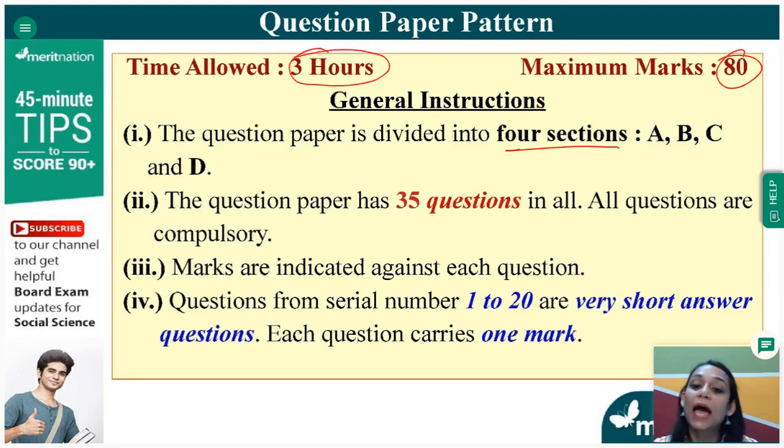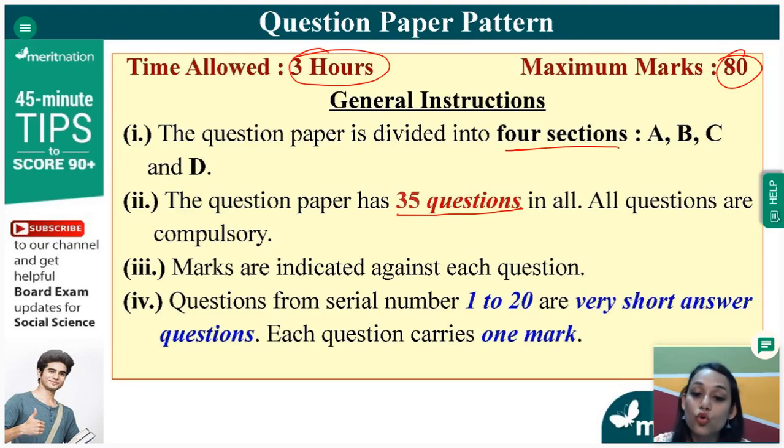to 1:30 p.m. And the whole question paper, all the 4 sections combined, will include 35 questions. Okay. And all of those questions will be compulsory. Now, you will be given internal choices, definitely, but you have to attempt all the 35 questions. There won't be any external choices, there will be internal choices. Clear? So marks will be indicated against each question, of course.